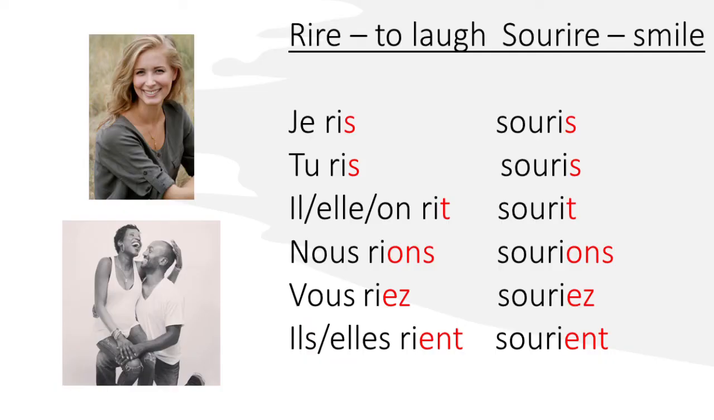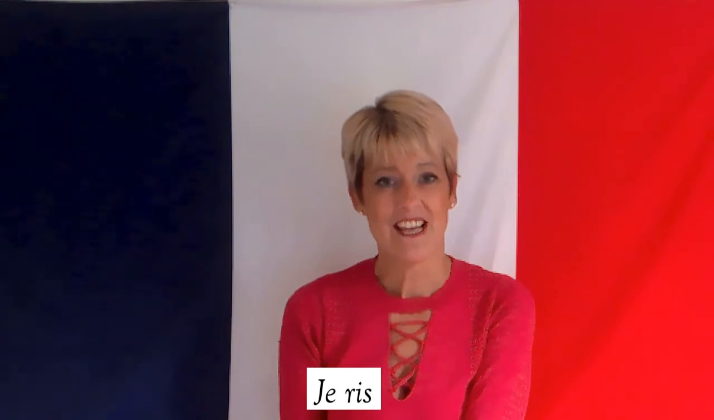Rire, to laugh. Sourire, to smile. Okay, again, we're taking the RE off. And for je, tu, we put an S on. Il, elle, on, we put a T on. And for nous, we put an O-N-S on, which makes it pronounced on. For vous, we put an E-Z on, which is pronounced ay. And for ils and elles, we put an E-N-T on. So let's have a go at saying these ones.